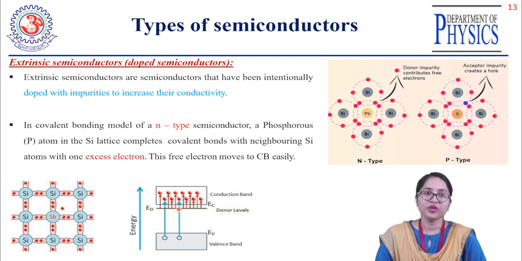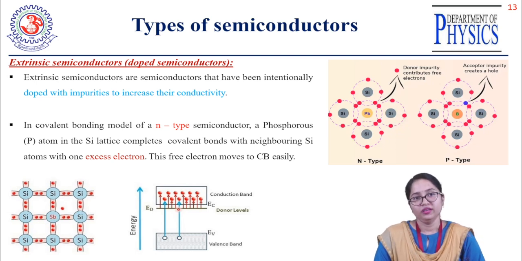As you can see in the lower diagram, if you add the pentavalent impurity, for example Pb in the first case, 4 electrons make covalent bonds with the 4 silicon atoms neighboring that Pb.